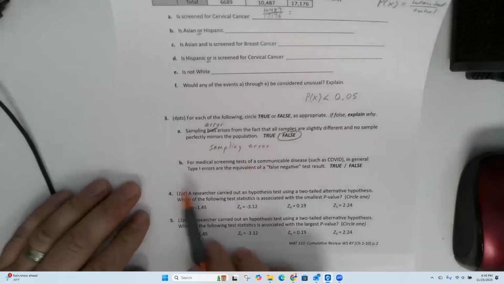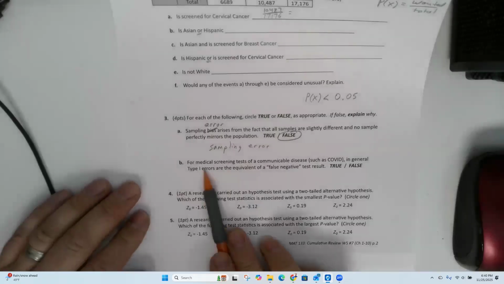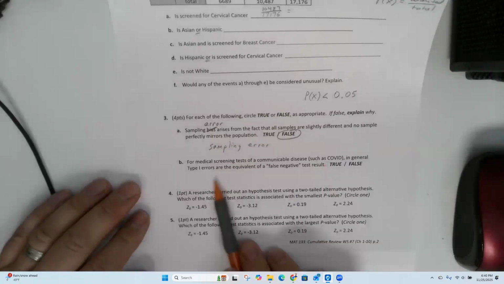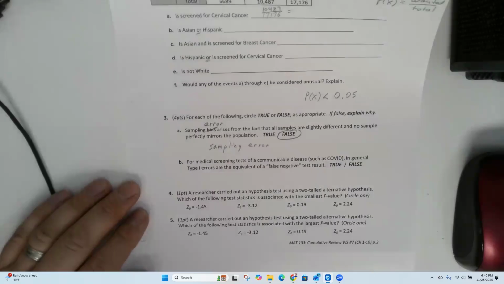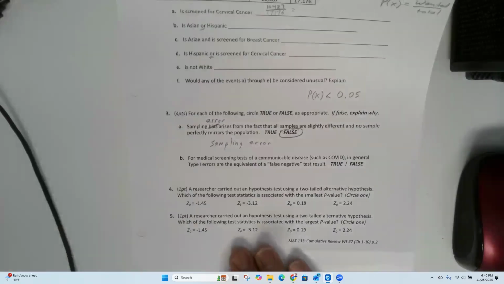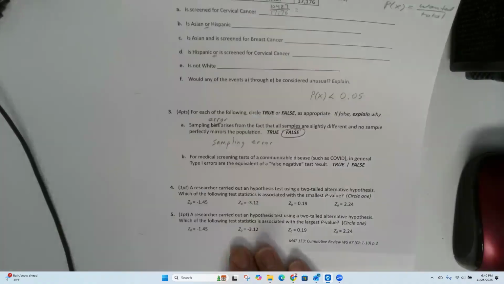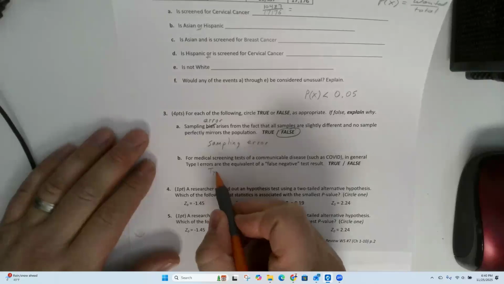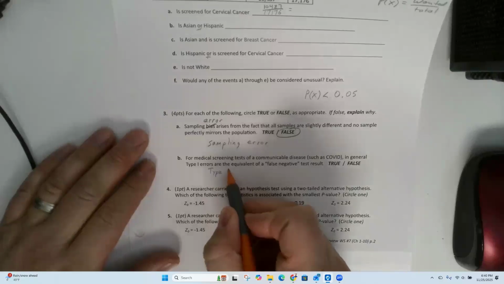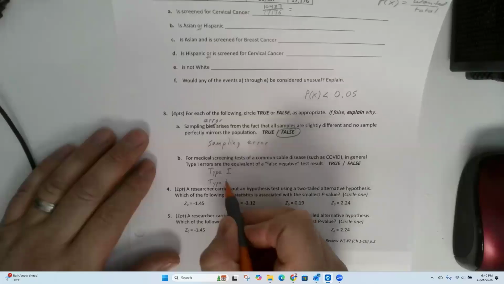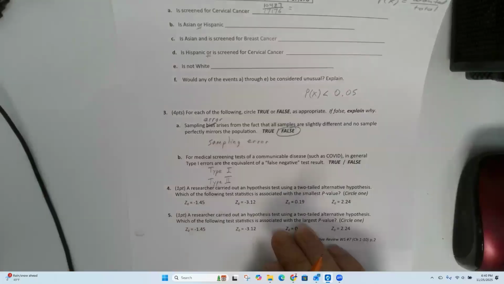Okay, let's try part B. For medical screening tests of communicable diseases like COVID, in general, type 1 errors are the equivalent of false negative test results. I always get these confused. What's type 1? What's type 2? So what do you guys think in this case? That's false.